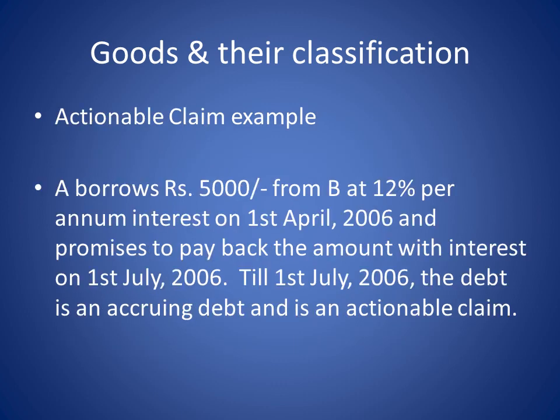Actionable claim example. So, we will see what an actionable claim is. A borrows rupees 5,000 from B at 12% per annum interest on 1st April 2006 and promises to pay back the amount with interest on 1st July 2006. Till 1st July 2006, the debt is an accruing debt and is an actionable claim. Very simple example.